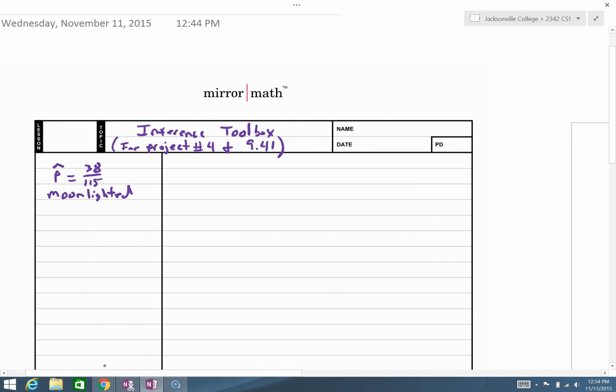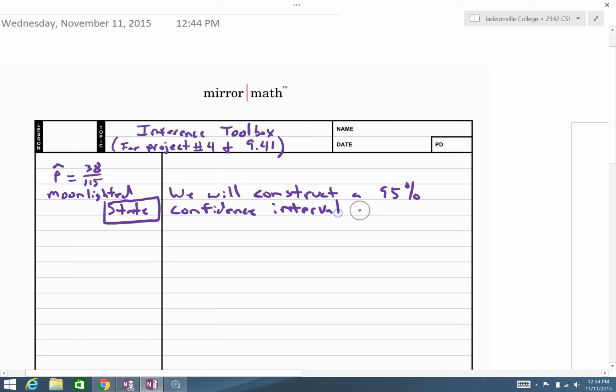So for this particular problem, state: we will construct a 95% confidence interval for the proportion, that's a percentage, of resident doctors, doctors in training, who moonlight, work a second job.